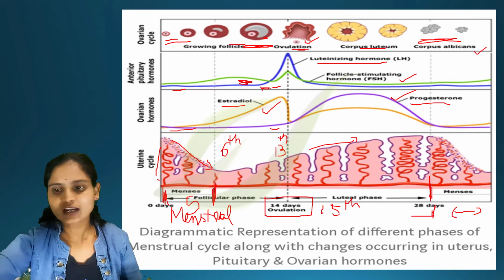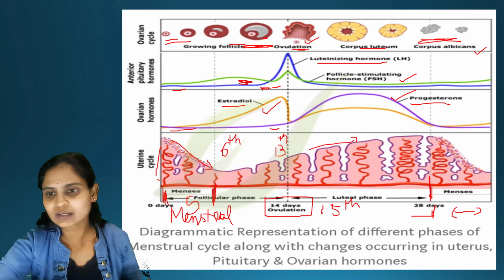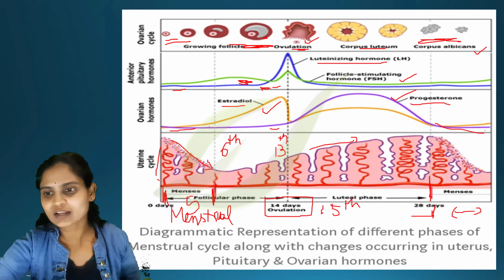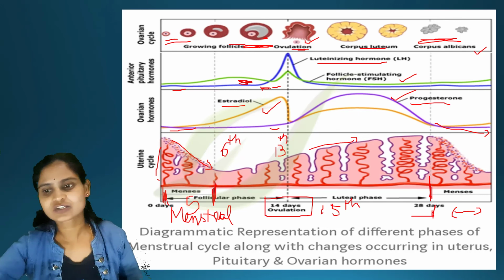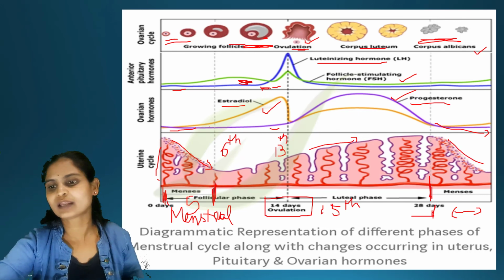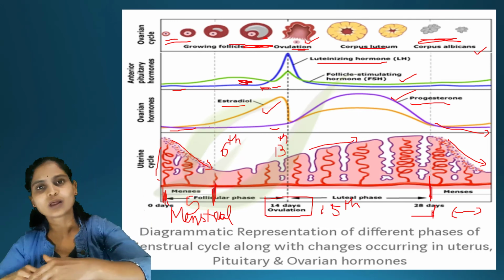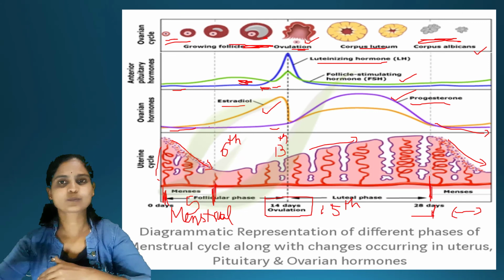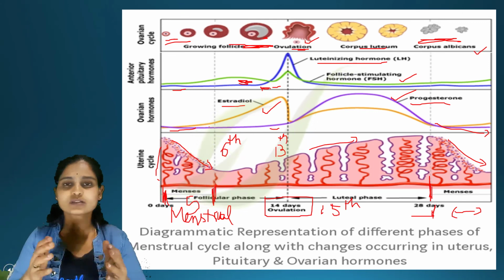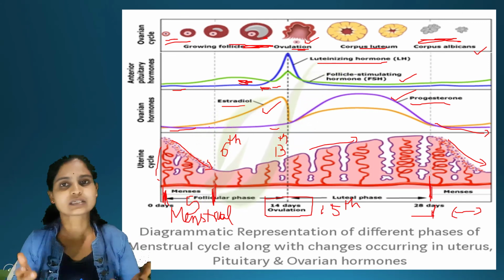So the progesterone level is completely decreased. When the progesterone level is decreased, you can see the endometrium lining going down, which results in the next menstrual cycle. So this is about the menstrual cycle.